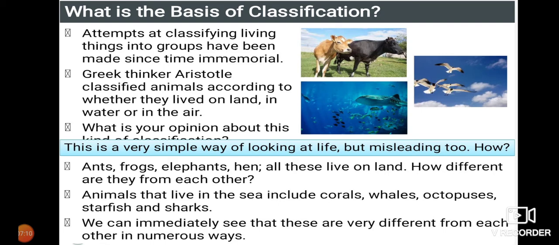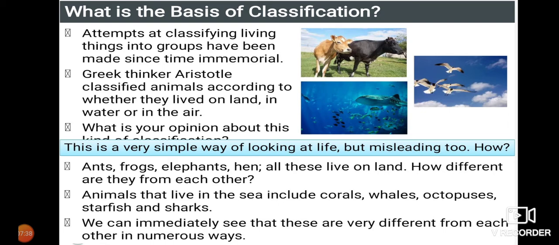It will become a simpler way, but it also leads us to being misleading. So what we must see now, just observe this: ants, frogs, elephants, hen, all these live on land. How different are they from each other? You just see, ants are very small in nature, and frogs are a little bigger in size when you compare them to the ants, and elephants are also bigger in range of size, and even the hen.